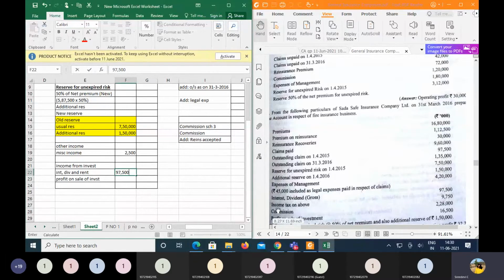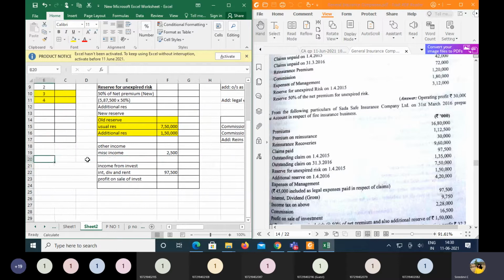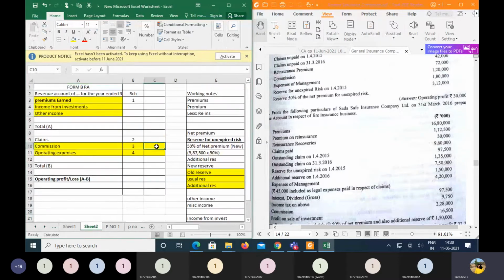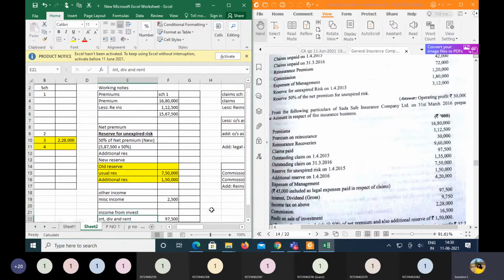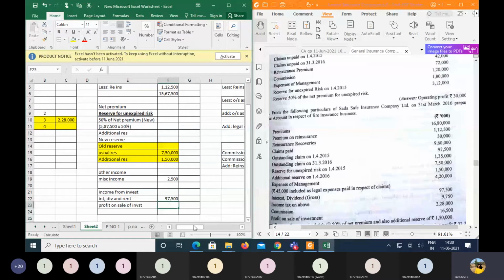Now going to the next item, that is the commission. So here the amount of the commission given is 2,28,000. So as there are no adjustments towards the commission, I'm showing it directly in the revenue account itself. So 2,28,000 for commission. Then we have the profit on sale of the investments. Either you can mention it directly here, because we have seen it in the format itself, but instead of that I'm just putting it under income from investments itself, because it is related to the investments. So that is 16,500.